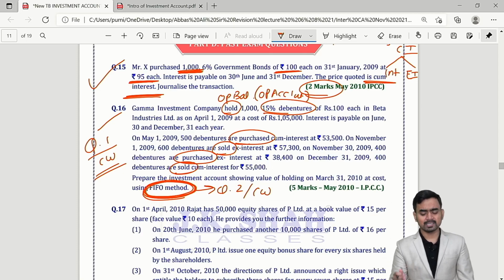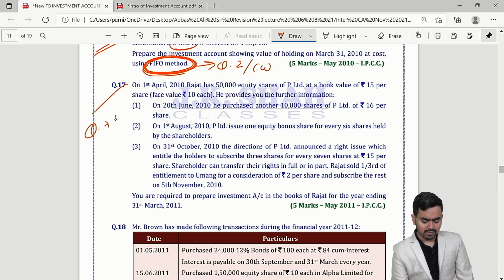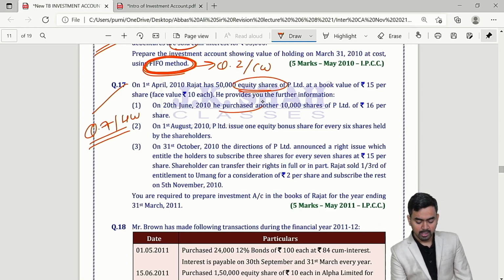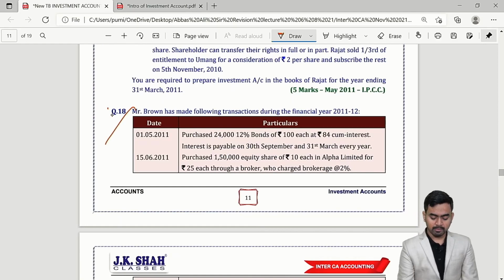Okay, this is simple. Question number 17, which is similar to question 7 of homework. Question 7 of homework, variable income bearing security, equity shares, one purchase, one bonus and right issue. You know this. This is a repeated sum.